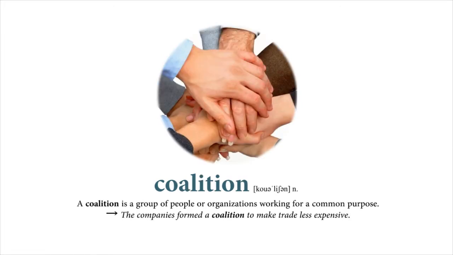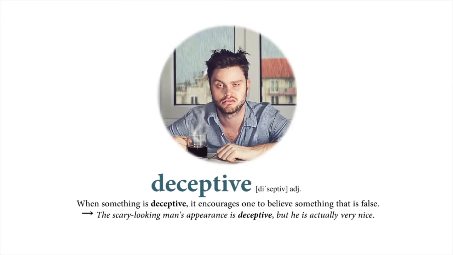Coalition. A coalition is a group of people or organizations working for a common purpose. The companies formed a coalition to make trade less expensive. Deceptive. When something is deceptive, it encourages one to believe something that is false. The scary-looking man's appearance is deceptive, but he is actually very nice.